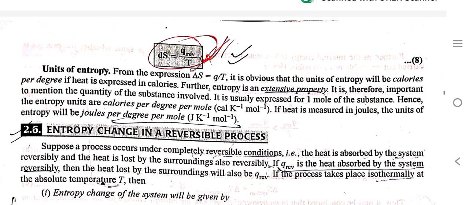Unit of entropy: from the expression del S equal to Q by T, it is obvious that the unit of entropy will be calorie per degree, as heat is expressed in calories. Further, entropy is an extensive property. It is therefore important to mention the quantity of substance involved. It is usually expressed for 1 mole of substance. Hence, the entropy units are calorie per degree per mole. If heat is measured in joules, the unit of entropy will be joule per degree per mole.